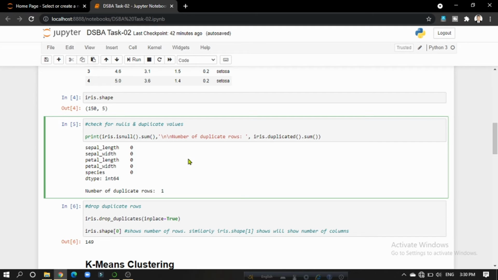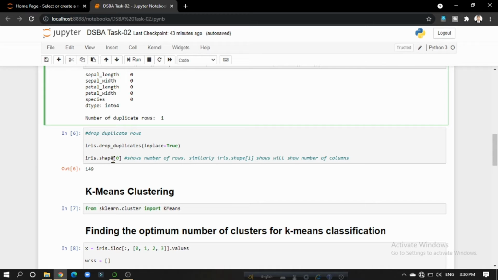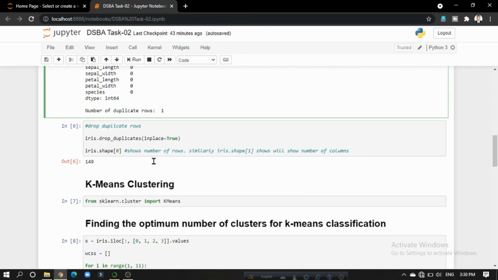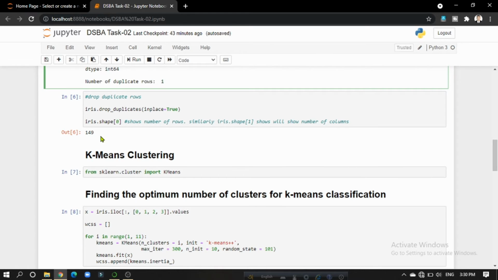After that I have checked for nulls and duplicate values, and we see that the dataset doesn't contain any null value and contains only a single duplicate row. After that I have used the drop duplicates function to drop the duplicate row. After that the dataset contains 149 rows with 5 columns.